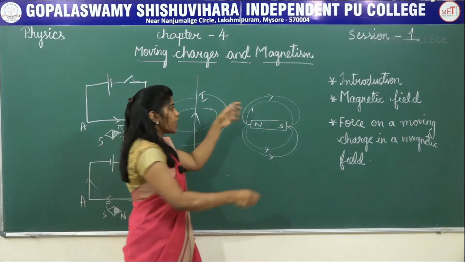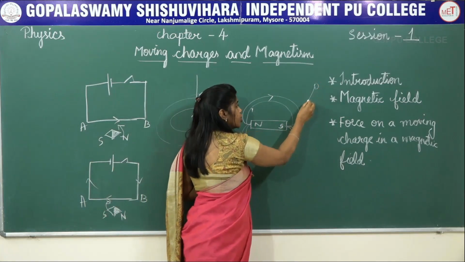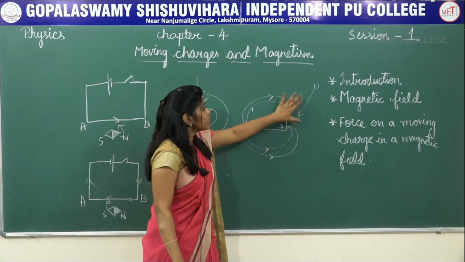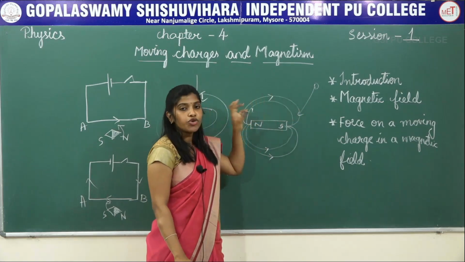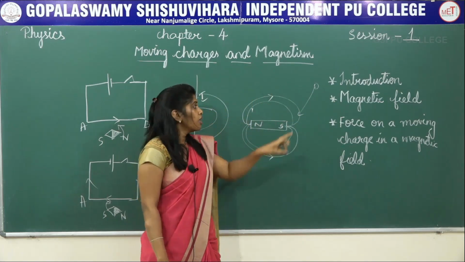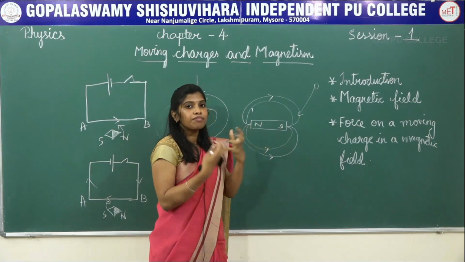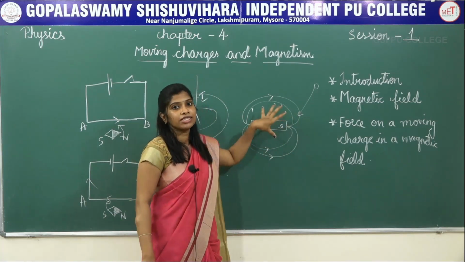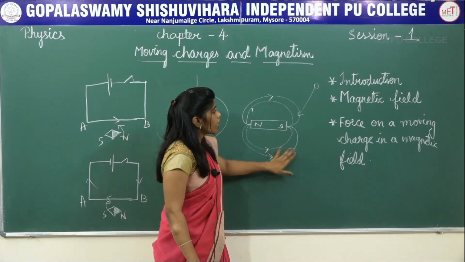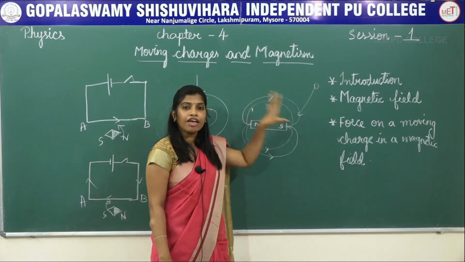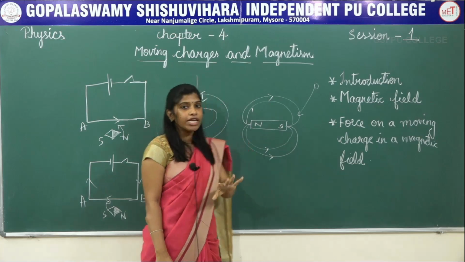And if I bring some magnetic object near to this magnet, in the vicinity of the bar magnet, you can feel some pull. That itself is nothing but the magnetic field. That is, the magnetic effects are experienced here. So this space, wherever you can experience the magnetic effect, is called magnetic field.